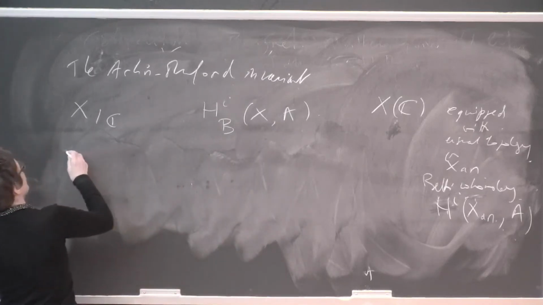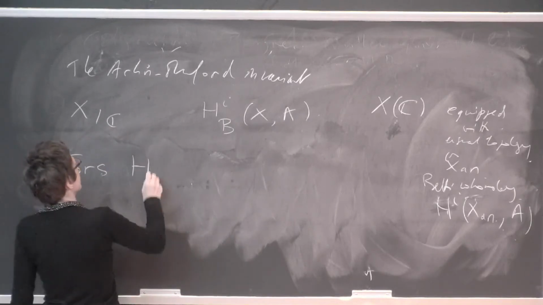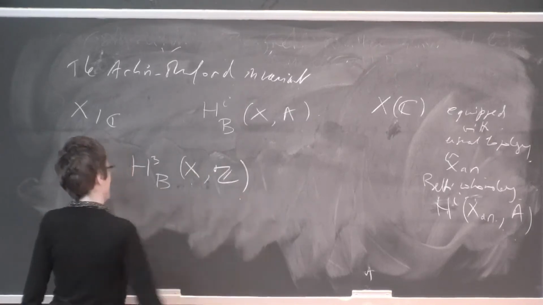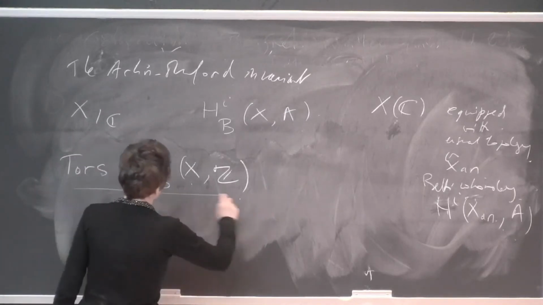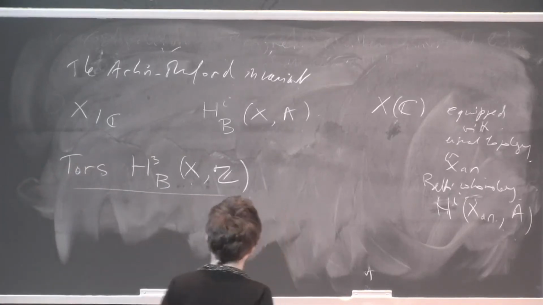So the Artin-Mumford invariant is the following. You consider the torsion of the third Betti homology group of X. So it is also called the topological Brauer group.